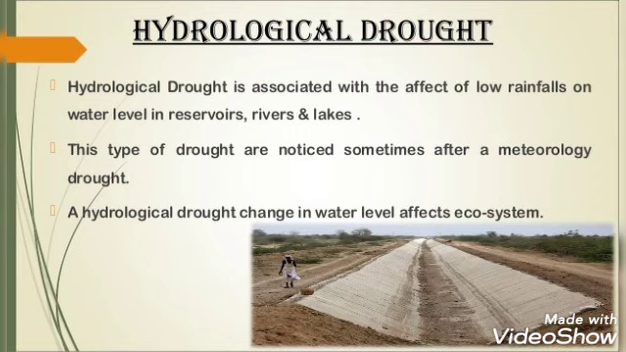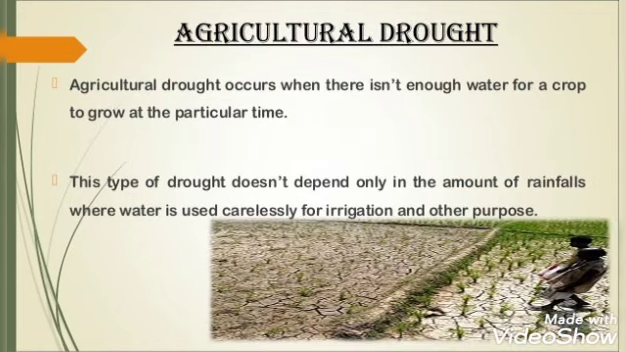Next is hydrological drought. Hydrological drought is associated with the effect of low rainfall on water level in the reservoirs or the different surface water bodies like rivers and lakes. This type of drought is sometimes noticed after meteorological drought, and it can affect the ecosystem. This change in water level affects the ecosystem the most. The ecosystem is disturbed and imbalanced by this type of drought.